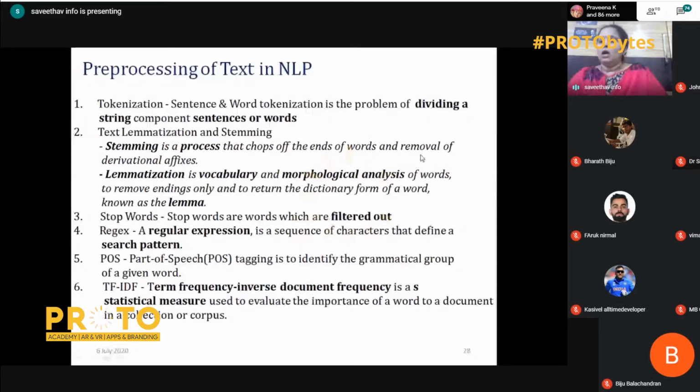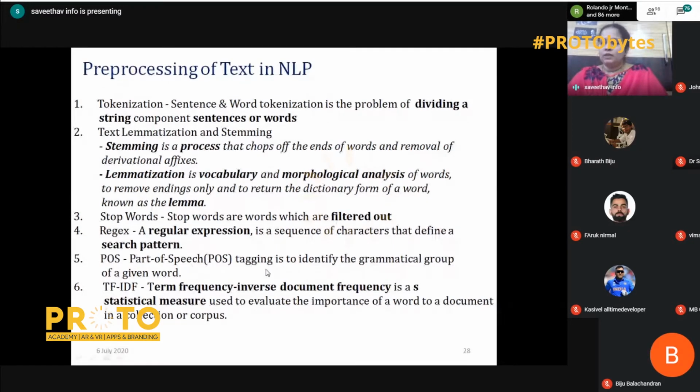Is the sentence correct? That has to be analyzed, and it also removes the endings and returns the form of the word as in the dictionary. Suppose I have a term such as binding, then it returns only bind, because I want only the meaning there. Stop words are the words which are to be filtered out. Regular expression is used to search a pattern in a text. A person who has learned TOC or compiler design will know this very well. Without regular expressions, there will be no coding in Python for text analytics.